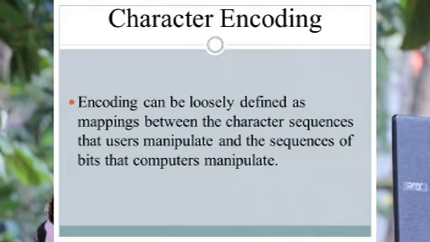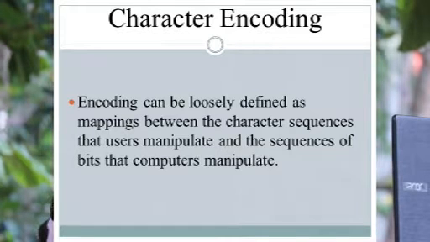So any other input to the computer, including text, has to be converted to numbers before computer processing. That is the nature of the computer. It can operate only on numbers, so it should convert to numbers before computer processing.